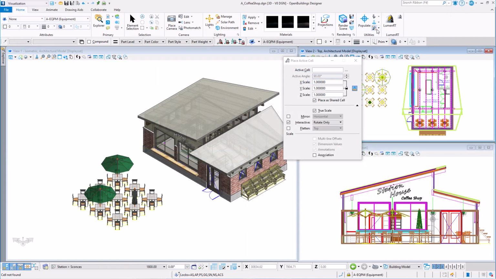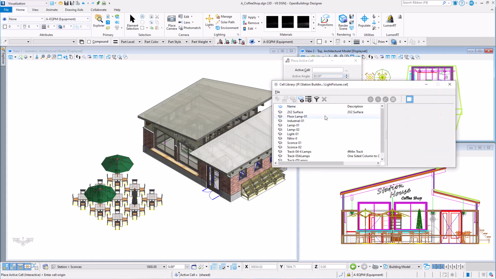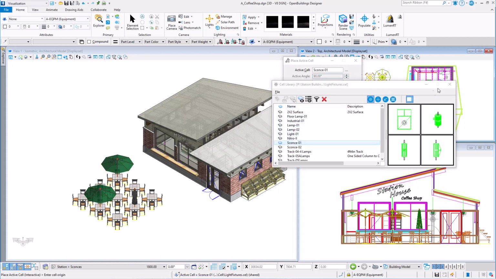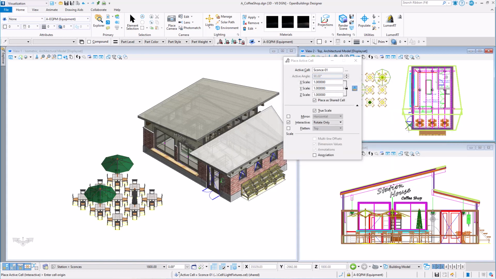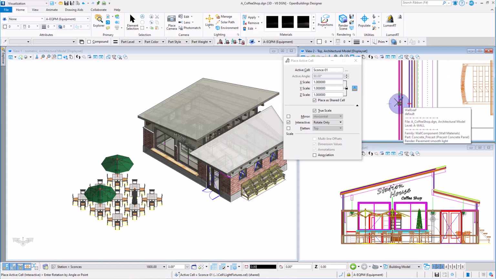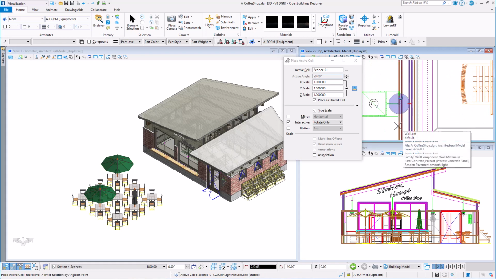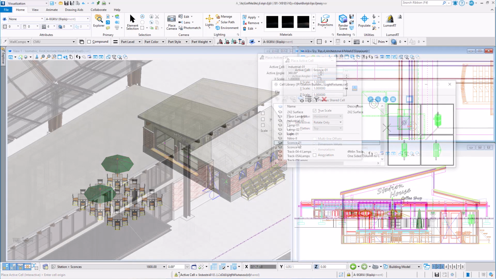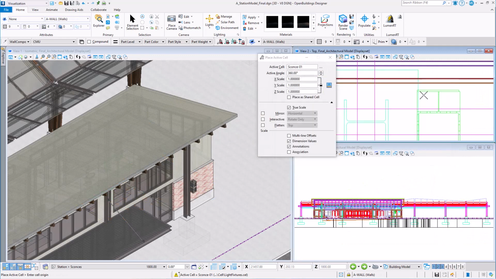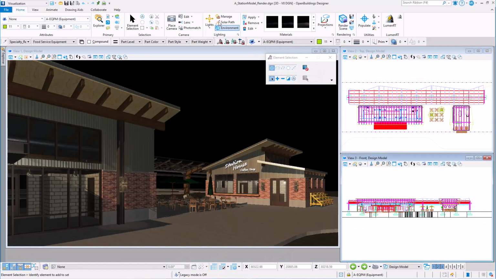I will place these as a regular cell. It is important that they are not a shared cell. If you want data group data on this fixture, it can be added after the cell is placed. And we can do the same in the station model. Now let's go back to our master render model.